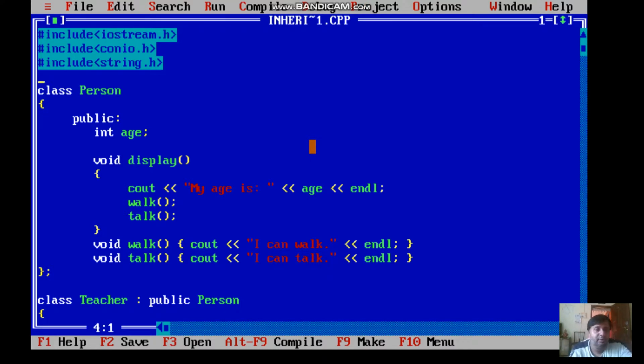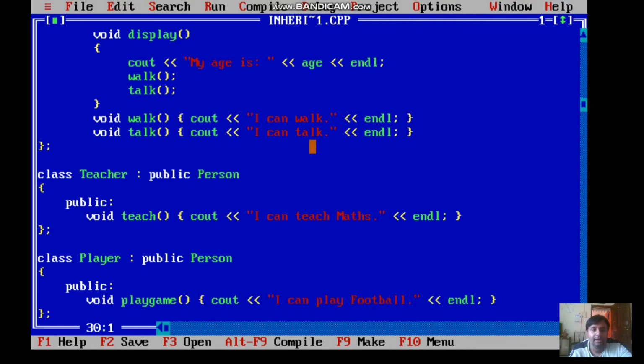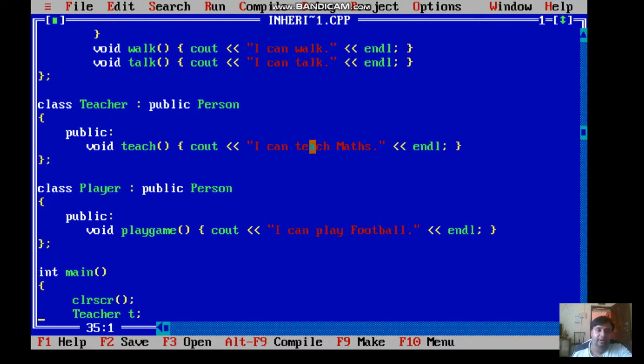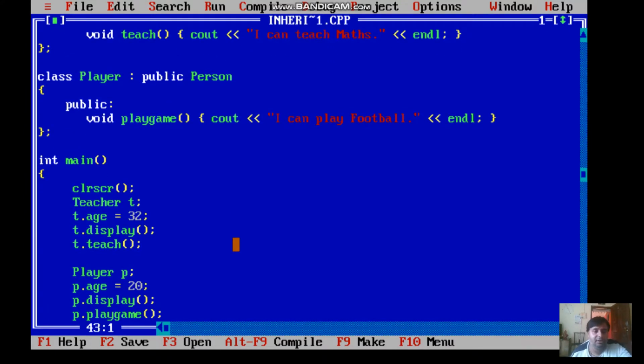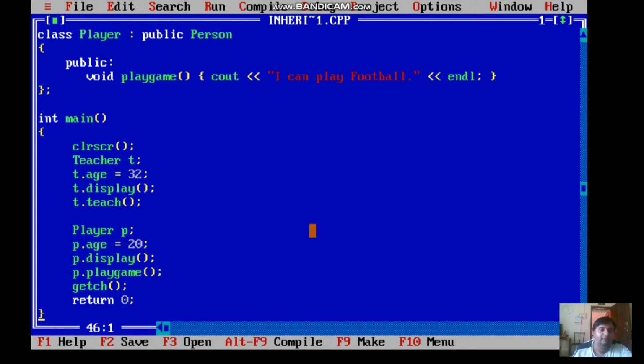Here we can see the same program where we have created the base class, that is person, the derived class teacher, and the derived class player, where we are deriving a class from the base class person. And we have their own functionality. Here in the main function we have created an object for teacher, that is T. Then we are assigning a value for age, and we are using this object to call functions present in the base class and in the derived class. Similarly for player we are assigning age, we are using the function display from the base class, and play game is a function of a derived class.